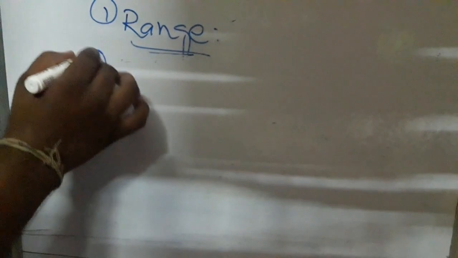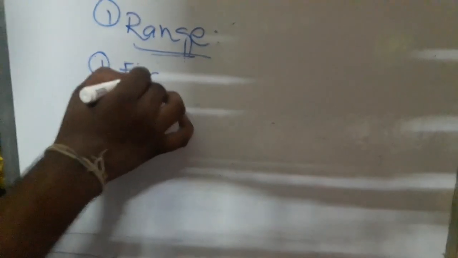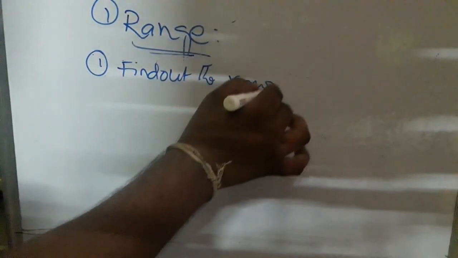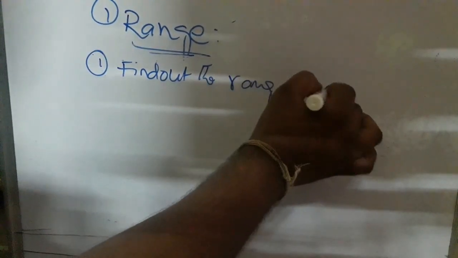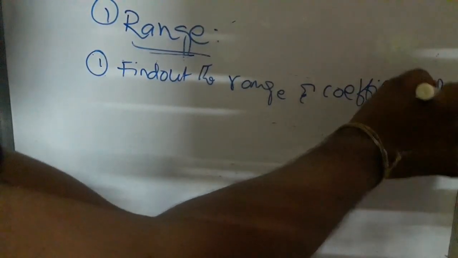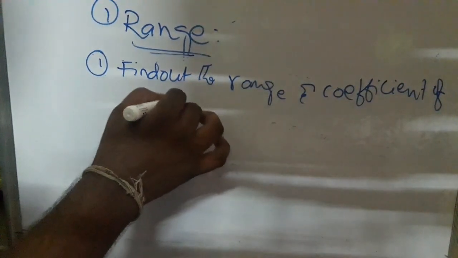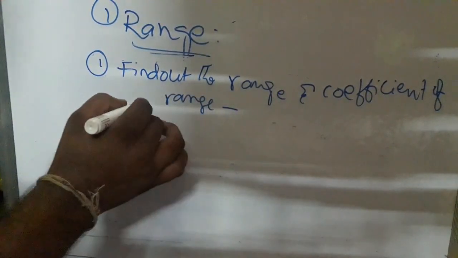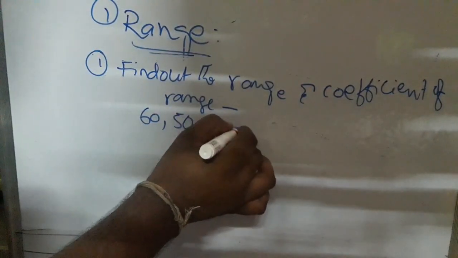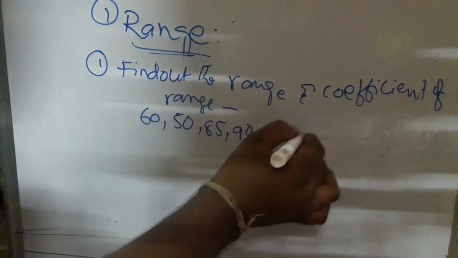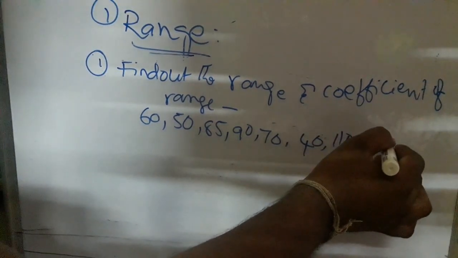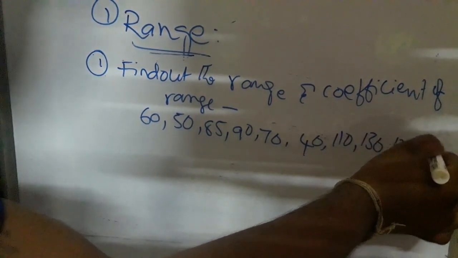Illustration 1. Find out the range and coefficient of range of the following data: 60, 50, 85, 90, 70, 40, 110, 130, 120 and 100.